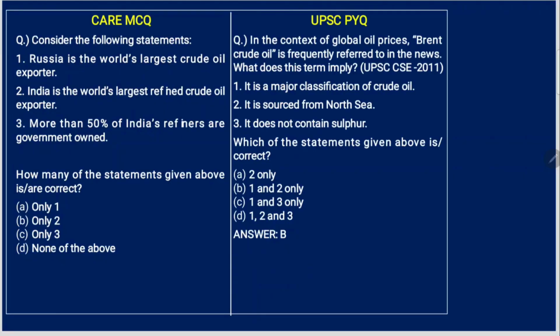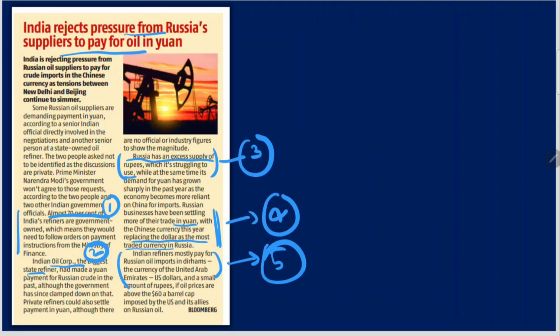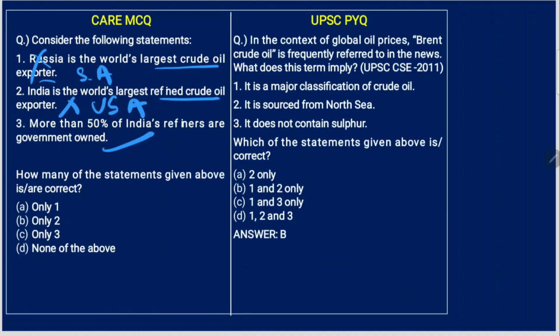Consider the following. Russia is the world's largest crude oil exporter. No, it is Saudi Arabia. India is the world's largest refined crude oil exporter. No, USA. Largest crude oil exporter is Saudi Arabia. Largest refined crude oil exporter is USA. Okay, so these two are wrong. More than 50% of India's refineries are government owned. Yes, we have just seen, more than 70% are government owned. So yeah, this is correct. Only one is correct.